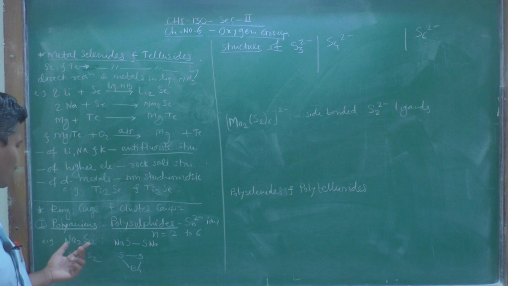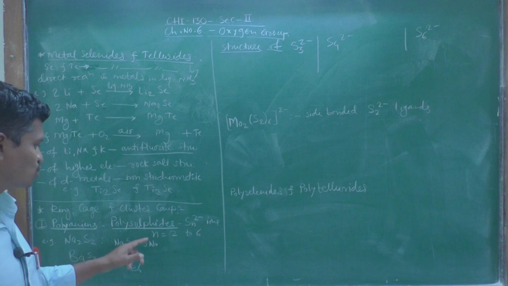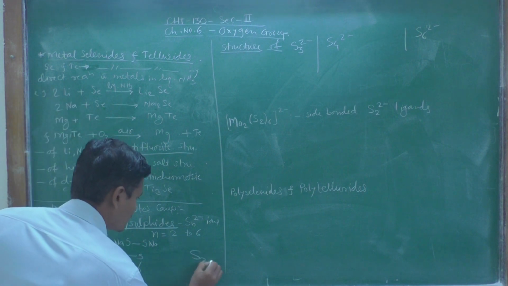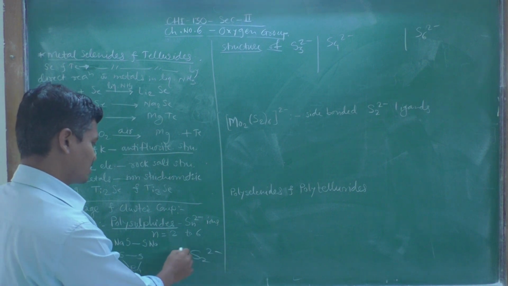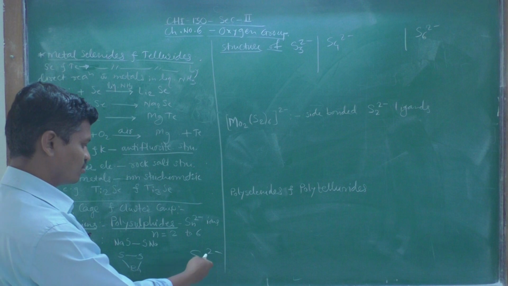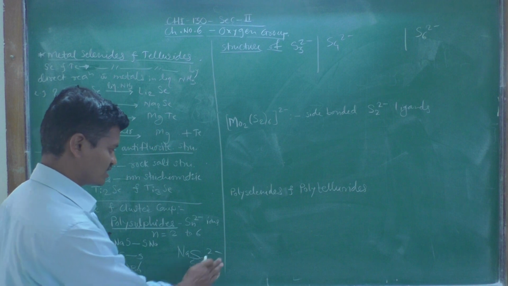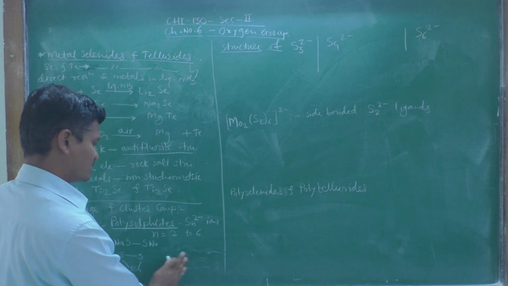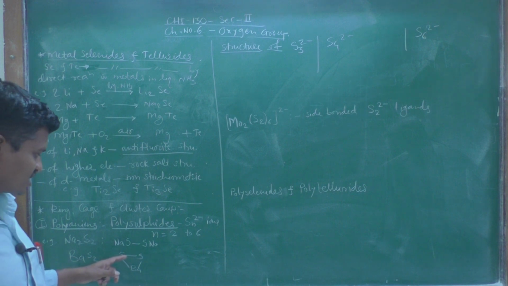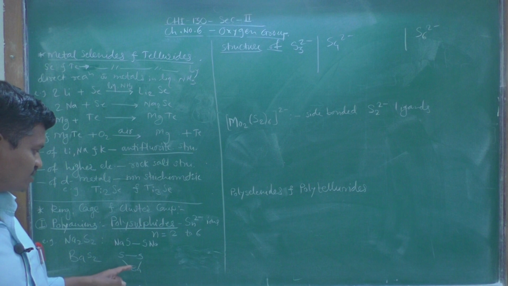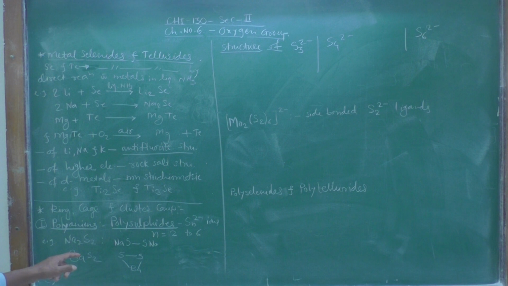In this Na2S2, the S2 is existing in the form of S2 2 minus, and this di-negative charge is neutralized by the 2 sodium atoms. The second example is BaS2. This is the structure, S single bond S, and both of these sulfur atoms are joined by a barium atom. So, this is Na2S2 and this is BaS2.